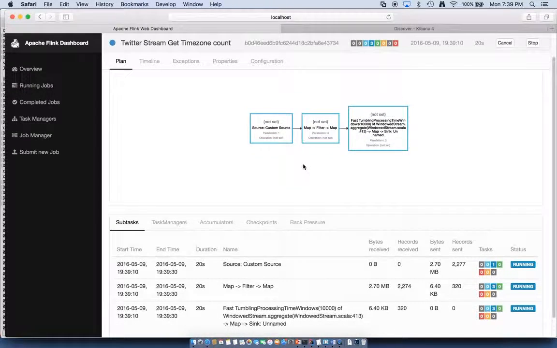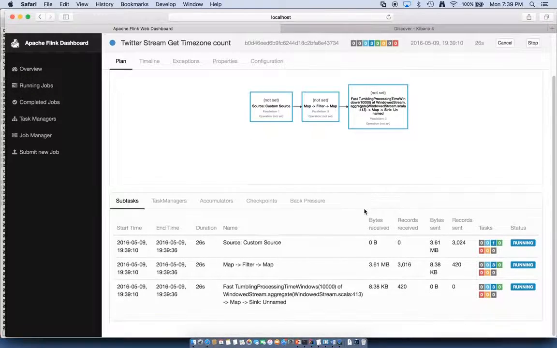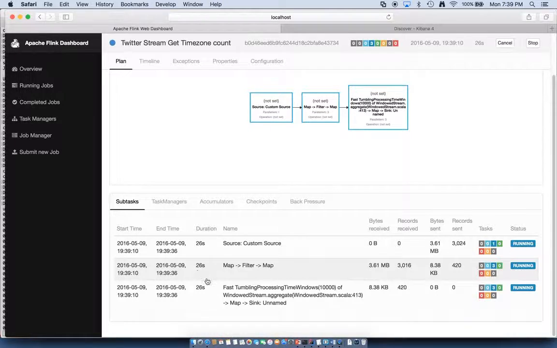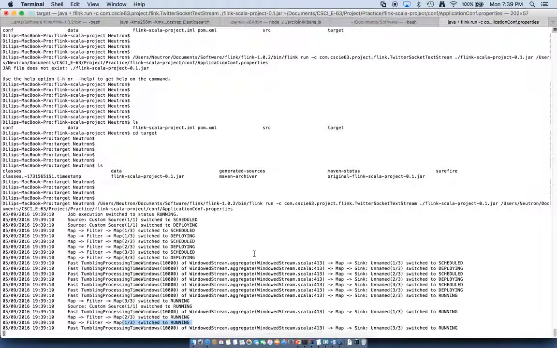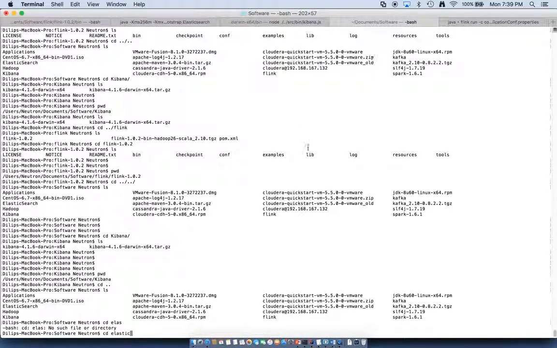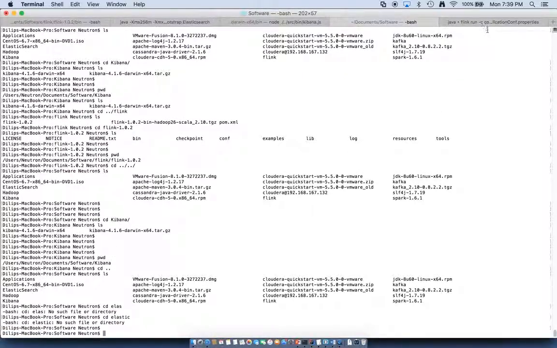We can see that it's a custom source, there is a map, filter stage in the code, as well as a tumbling window. We can see that over the span of 26 seconds or 29 seconds, 4.4 MB has been received, and we can further verify that this data is being sent to Elasticsearch by querying the Elasticsearch engine.